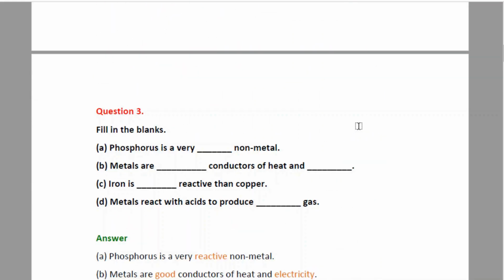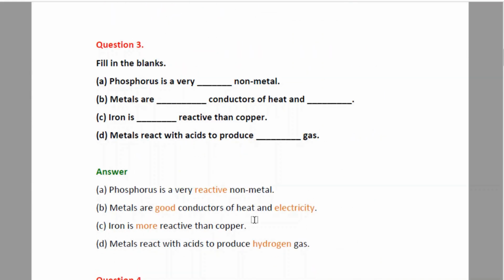Next, question number 3. Fill in the blanks. A. Phosphorus is a very dash non-metal. Answer: phosphorus is a very reactive non-metal. As we all know, phosphorus is one of the highly reactive non-metals, and the correct option for the blank is reactive.